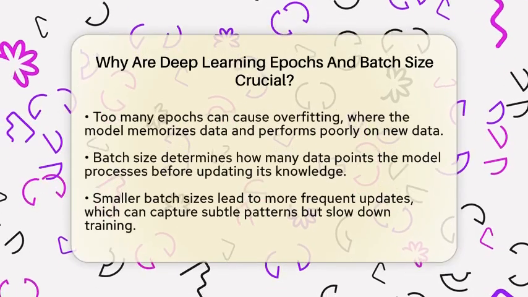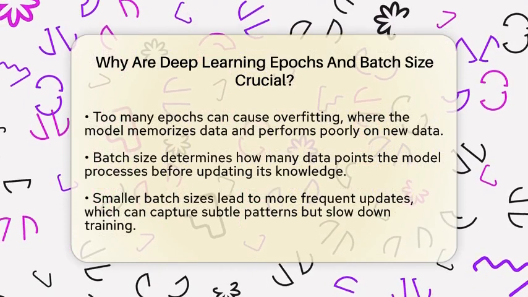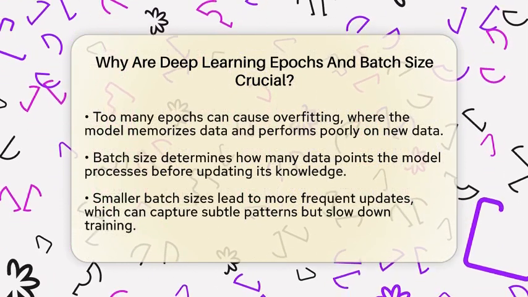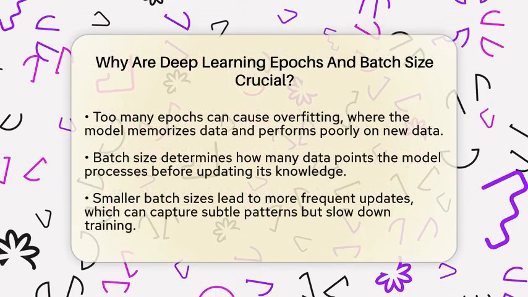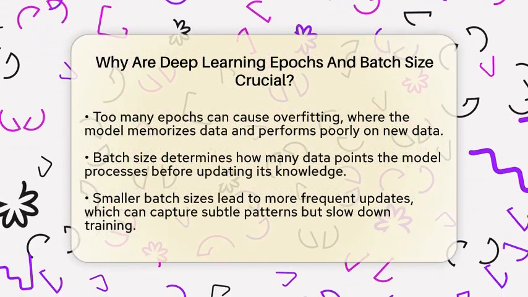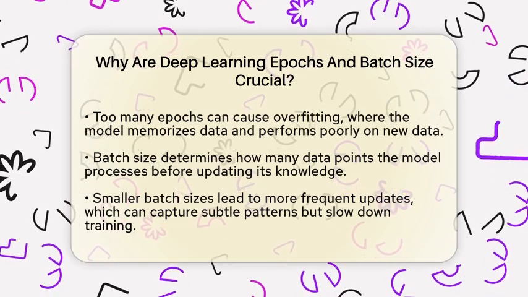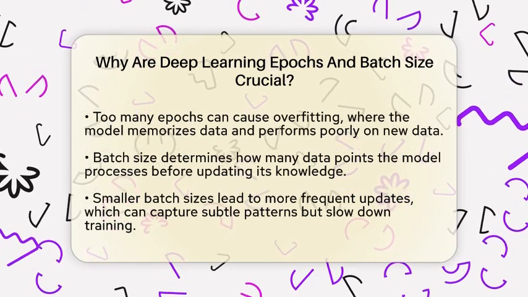This is called underfitting. On the other hand, if you use too many epochs, the model might memorize the training data too closely. This is known as overfitting, and it can make the model bad at handling new, unseen data. So, choosing the right number of epochs helps the model learn well without memorizing everything.